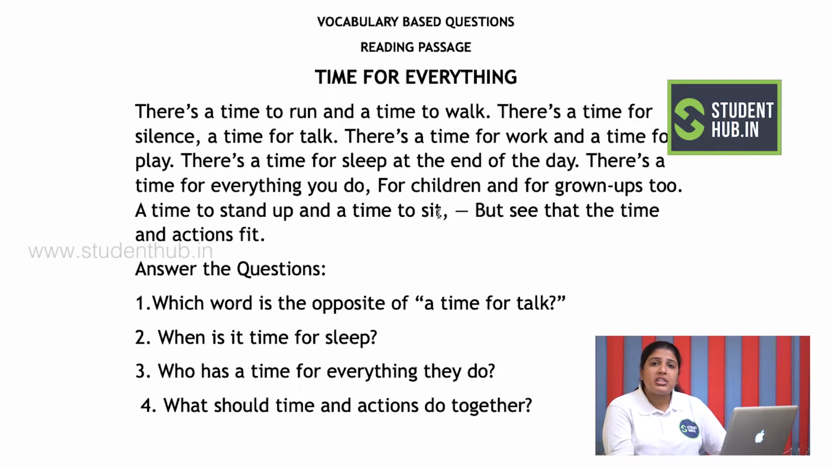This is a very simple passage which talks about time for everything. This talks about time which is available for talking, for silence, for sleeping, for playing. Now, coming to the questions, the first question says, which word is the opposite of a time to talk? Can you identify which line or word from the passage says the opposite? If we go through the passage, it says there is a time for silence, a time for talk. So the opposite of a time for talk is a time for silence. You will start writing the answer, and the answers are supposed to be in full sentences, no one words allowed. Whenever you are attempting a reading passage, you need to write it completely in a full sentence.